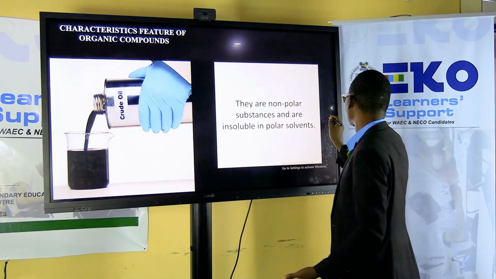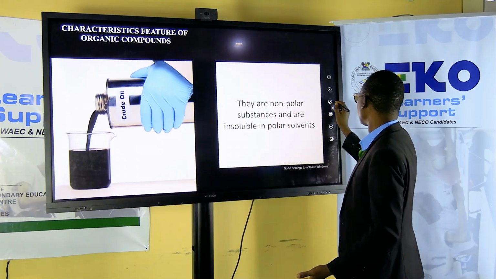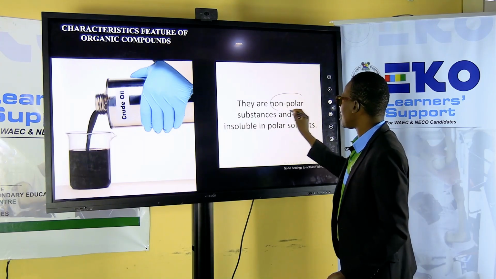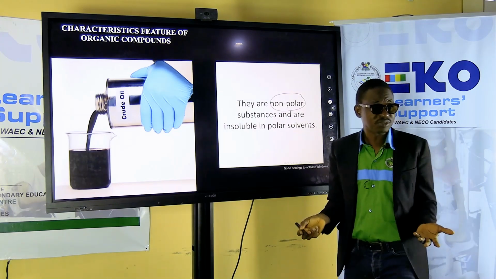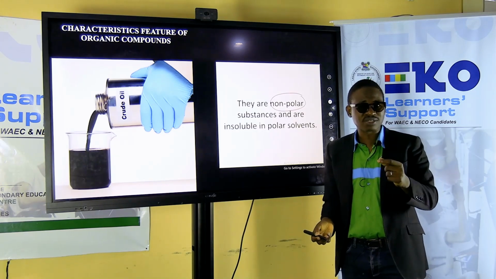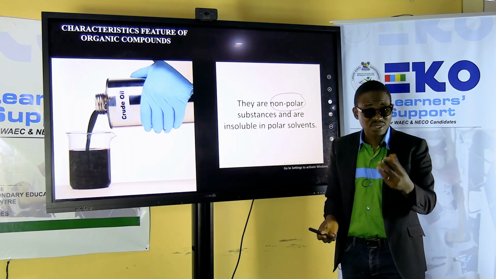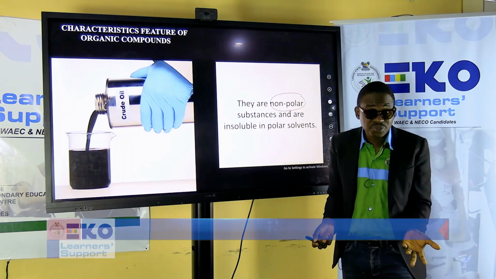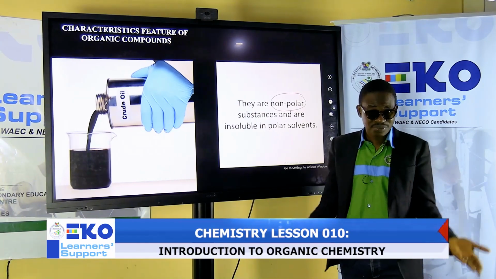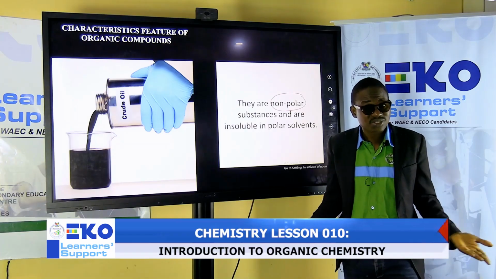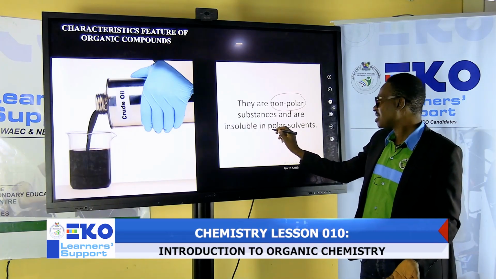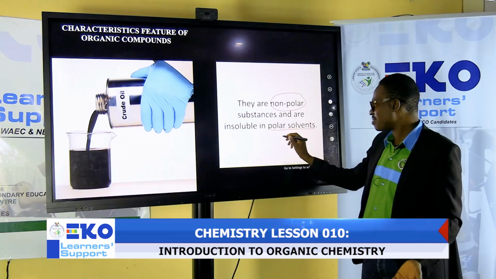Let me pick my pen here. Okay, good. They are called non-polar substances. I hope you know the meaning of non-polar. Don't go too far. Just put oil in water; will the oil dissolve? It won't. Why? Because the oil is non-polar. Likewise, crude oil is non-polar, so it's not soluble in polar solvents. What are examples of polar solvents? You have water.